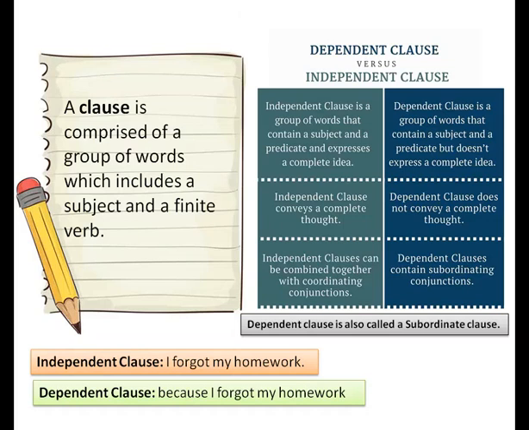On the other hand, a dependent clause is a clause which does not contain a complete message and it cannot be a sentence on its own. Therefore, it is called a dependent clause or a subordinate clause. It starts with conjunctions. For example, a dependent clause most of the time starts with words like and, or, nor, yet, although, whether, while.